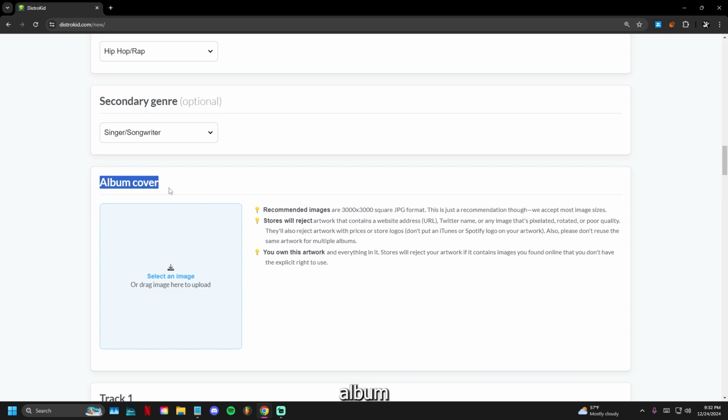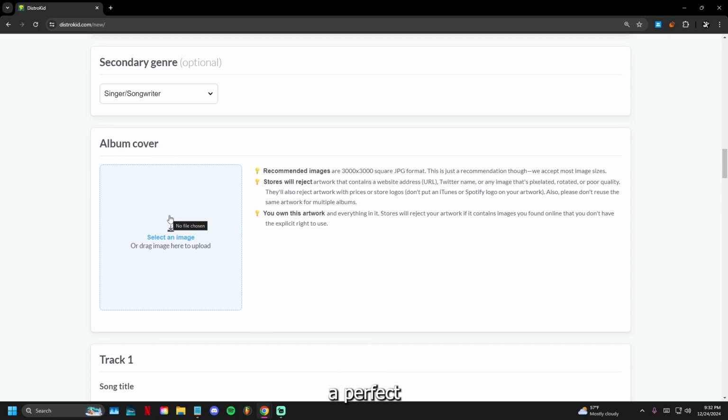If you go over here, album cover. So for this, the album cover has to be a perfect square. Over here on the side, they give you a step-by-step guide of what they're asking the album cover to be. So it has to be 3000 by 3000 square JPEG format. So it has to be good quality in this format. And if it's not good quality and not in this format, it will not take it. But if it's in this format and bad quality, it won't take it either. Spotify, for example, is very, very picky when it comes to the quality of album covers. Yes, they do check everything. So you got to be very careful.